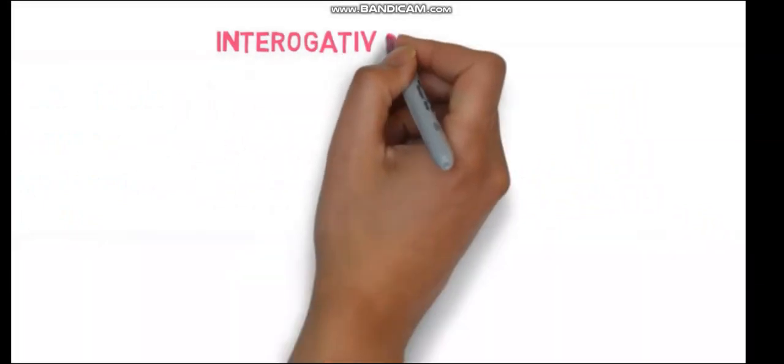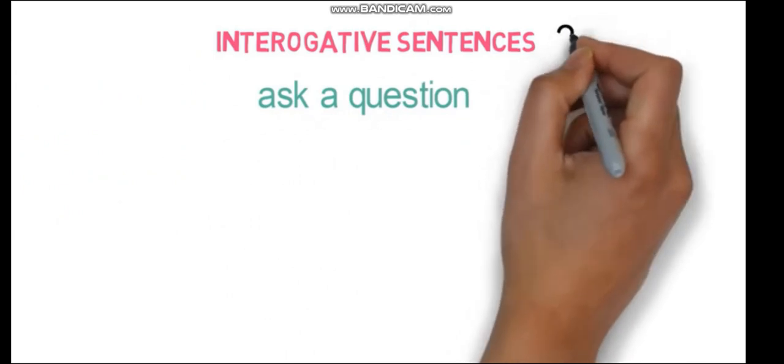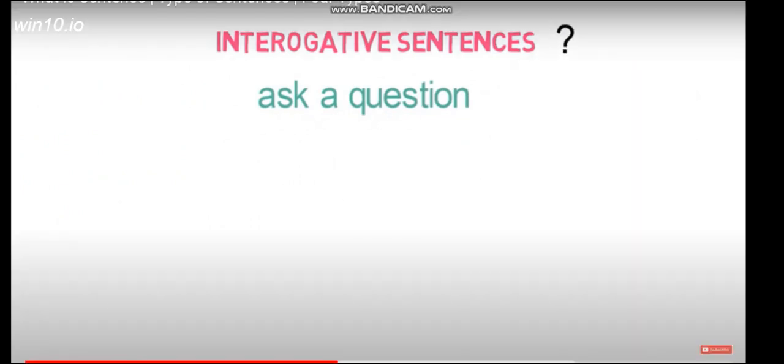Next sentence type: interrogative sentences. Interrogative sentences are used to ask a question. They always end with a question mark.